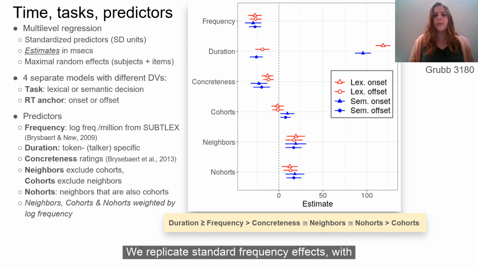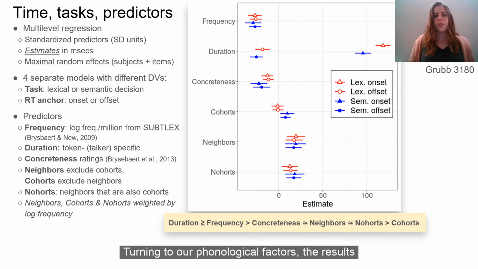time in milliseconds. We replicate standard frequency effects, with higher frequency associated with shorter RTs. We can see that duration has a huge effect when we onset anchor RTs. When we measure from onset, RT will be longer for longer words. It takes longer to get to the end of a word. When we anchor from offset, there is an advantage for longer words, presumably because more time has gone by since word onset and more phonemes have been heard, leading to stronger activation. Intriguingly, we get consistent, moderate effects of concreteness across tasks and RT anchors.